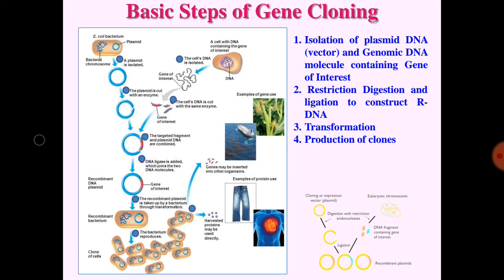Basic steps of gene cloning procedure. First is isolation of plasmid DNA and genomic DNA. Second is restriction digestion and ligation to construct recombinant DNA. Third is transformation. Fourth is production of clones.